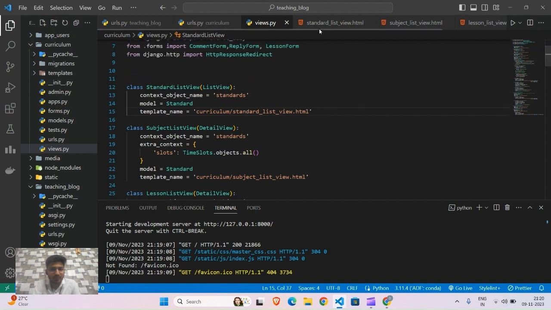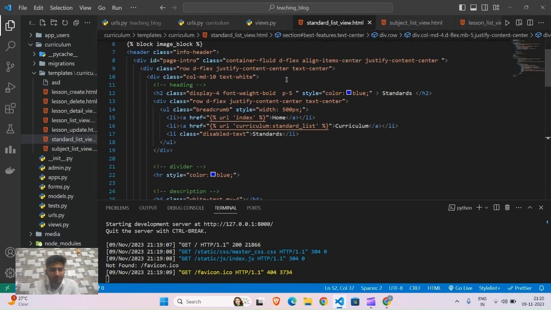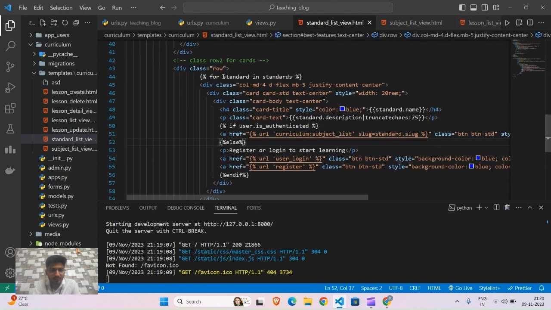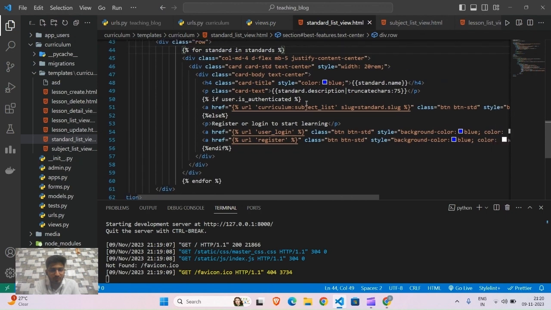Now I will explain the standard list view template. Basically we have created a for loop, and it will fetch all the standards from our standard model and display the standard name and its description.